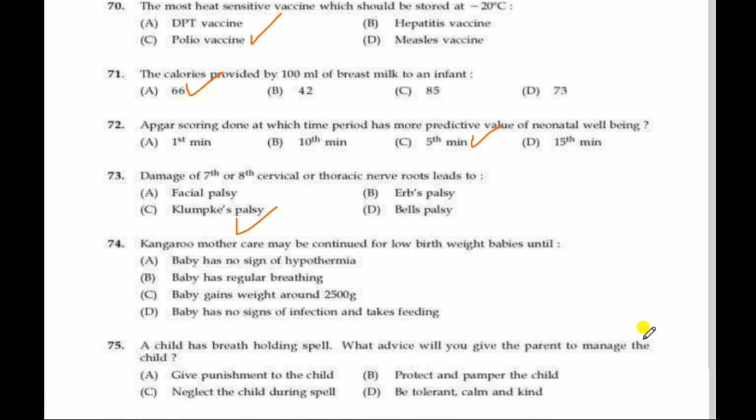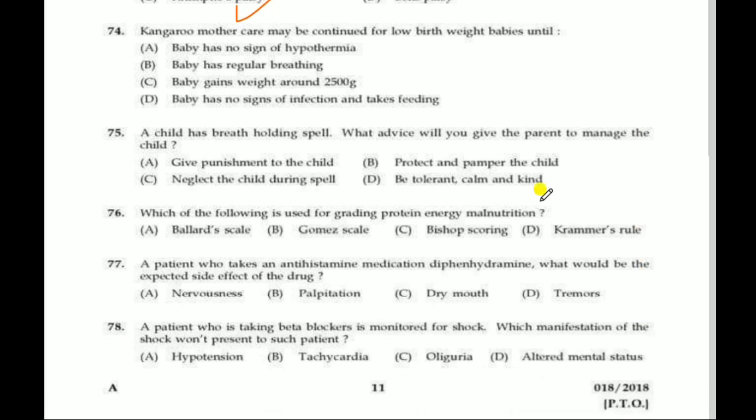Next question. Kangaroo mother care may be continued for low birth weight babies until baby gains weight around 2500 gram. Next question. A child has breath holding spell. What advice will you give the parent to manage the child? Correct answer is be tolerant, calm and kind. So the parent should be tolerant, calm and kind when the child has breath holding spells.